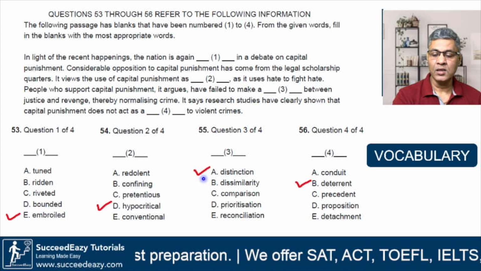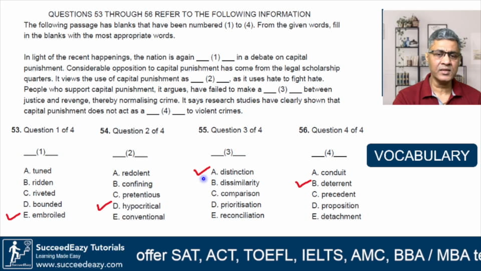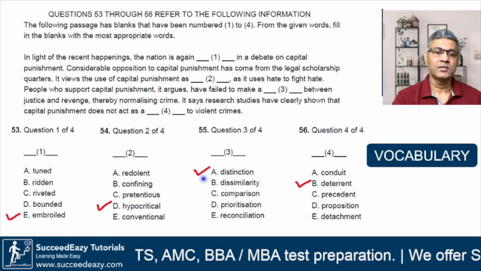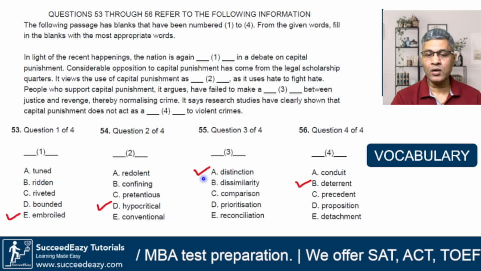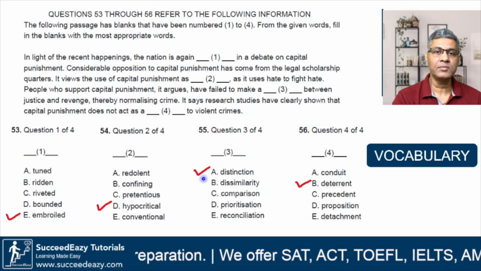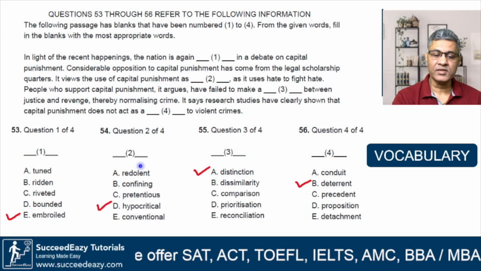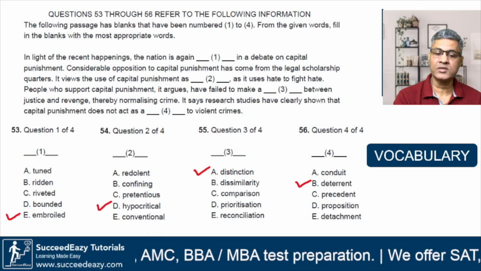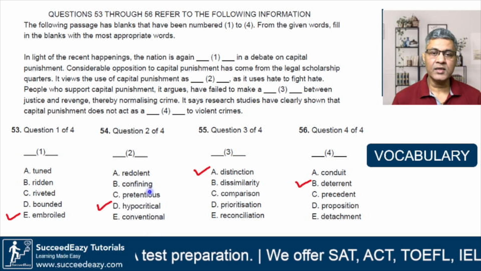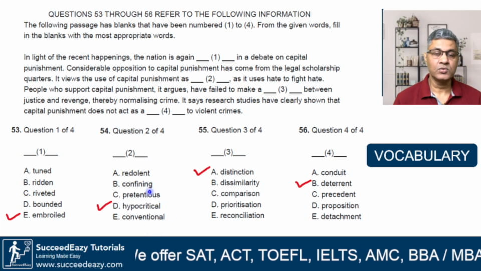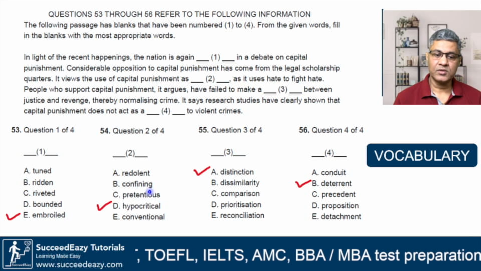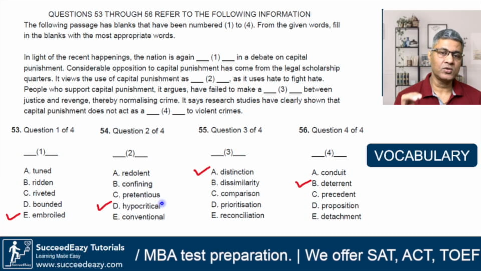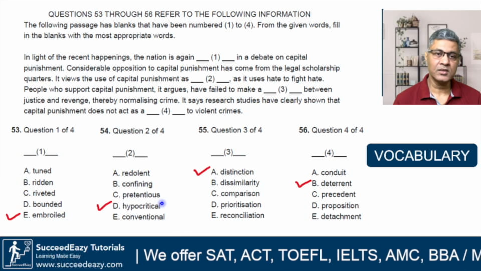This is how you handle questions based on vocabulary. You could have done this very easily in a very short amount of time if you know the meaning of the word. But even if you do not know the meaning of certain words, please use the elimination techniques. For example, if you don't know the meaning of the word redolent, maybe if you look at other words you can shortlist, and there is a high chance that you may get the correct option. So always eliminate options for which you know the meaning and shortlist your choices, then make a calculated guess. This is my tip.